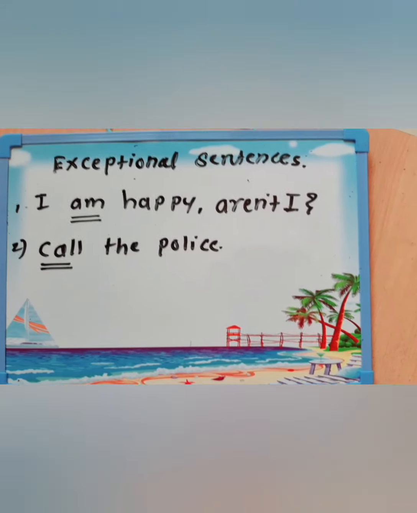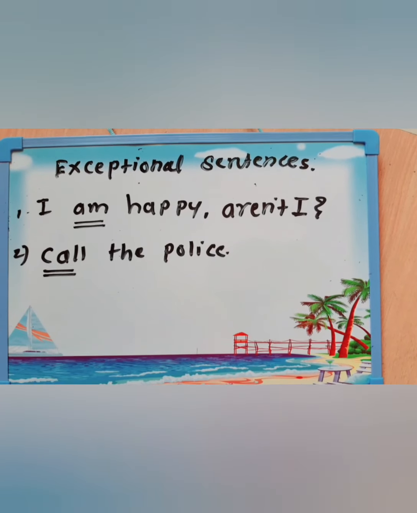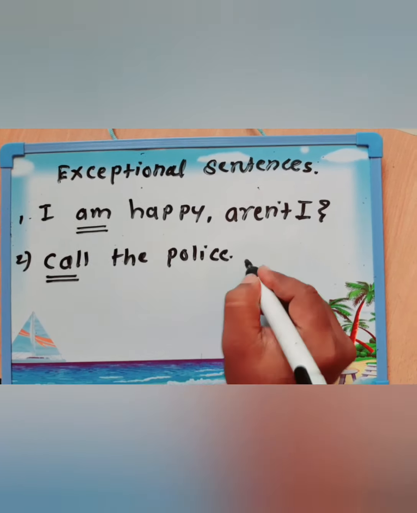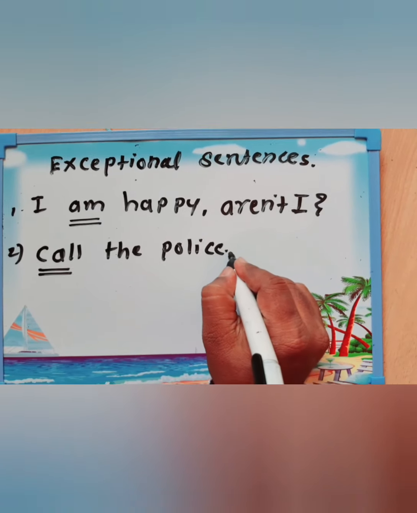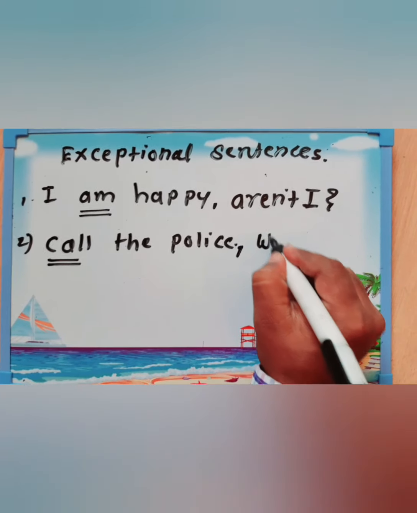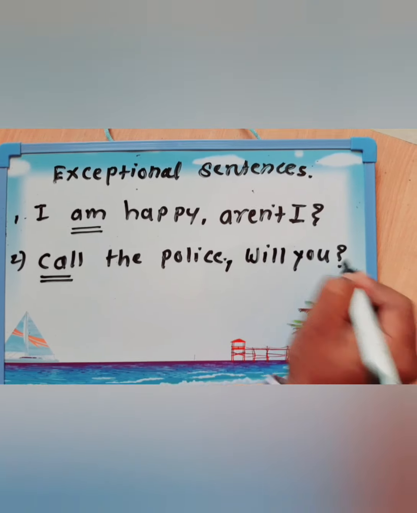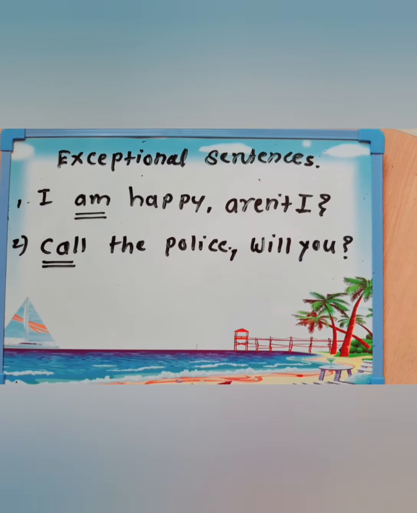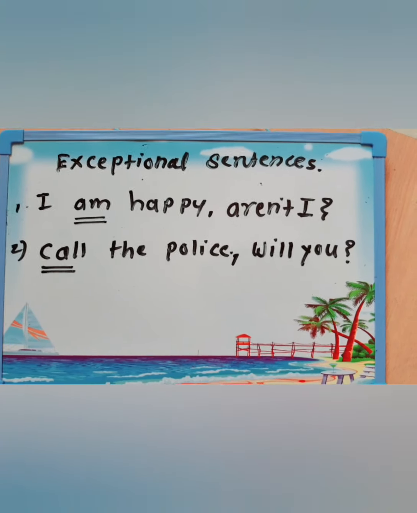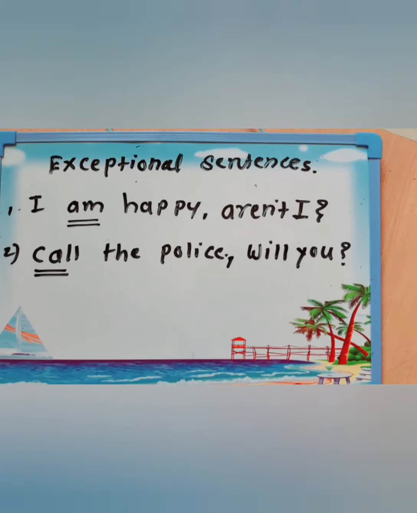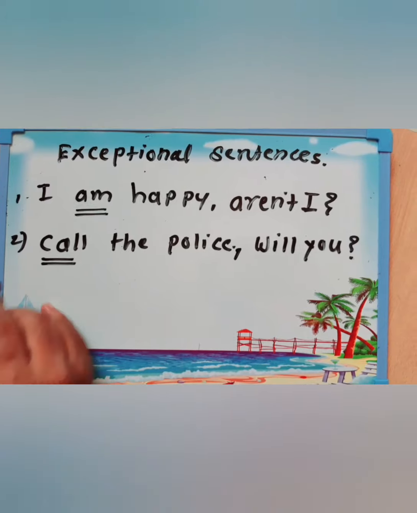In an imperative sentence, when we are making a question tag, you just have to write will you. Open the door, will you? Polish my shoes nicely, will you? So you just have to write will you as the tag.